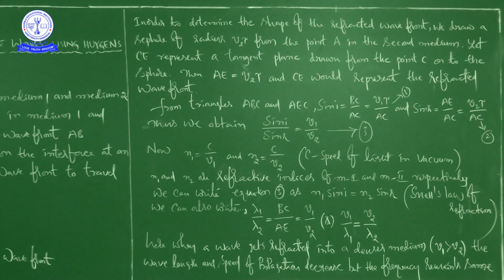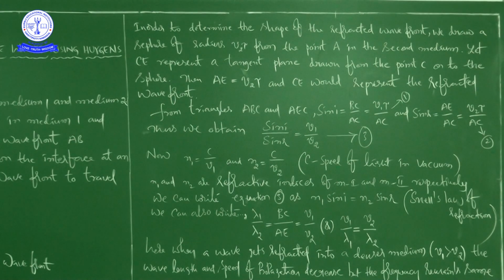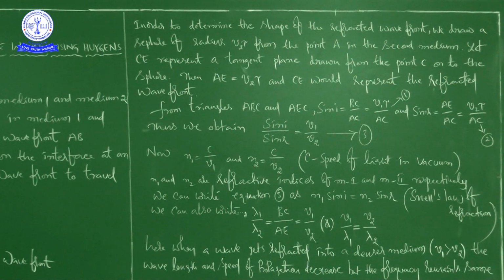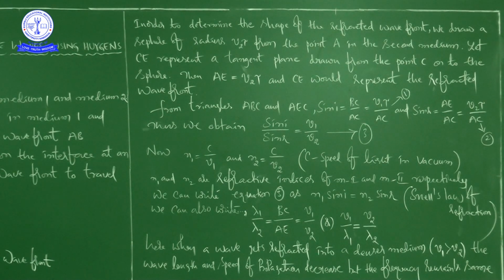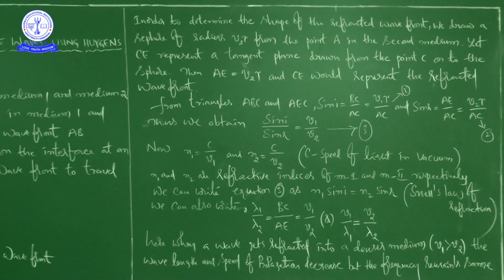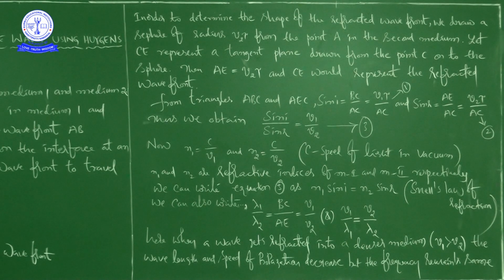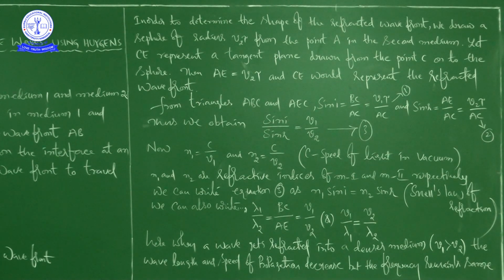Okay, right. Afterwards, in a similar manner, sin R is equal to AE by AC. That is the same formula, sin theta is equal to opposite side by hypotenuse, that we are applying for the triangle AEC.